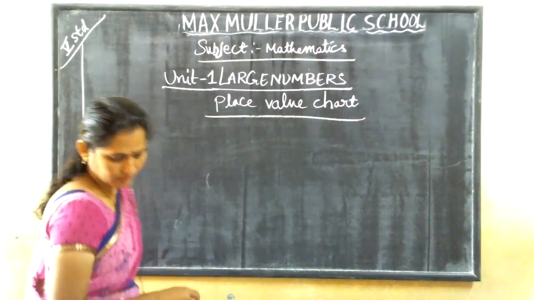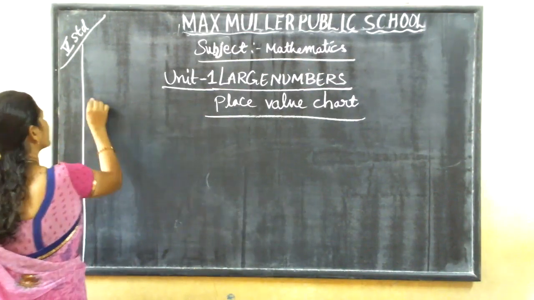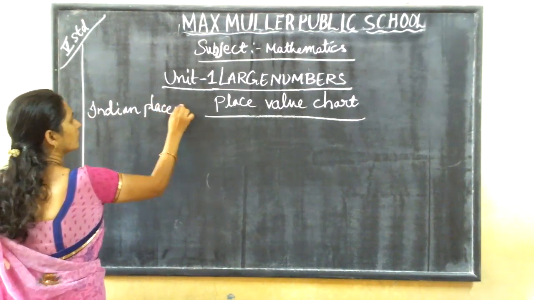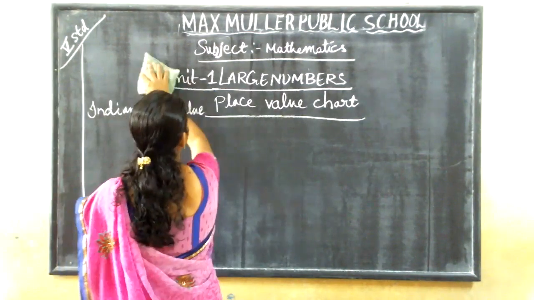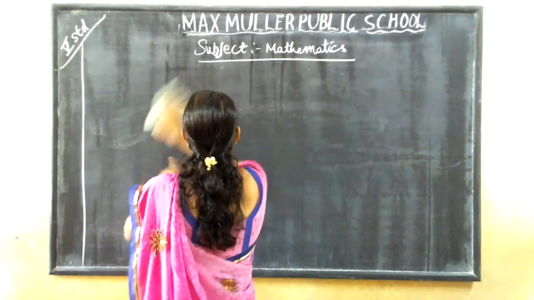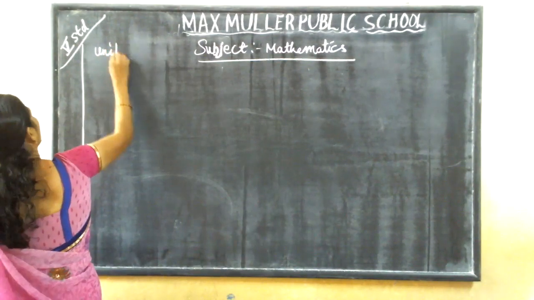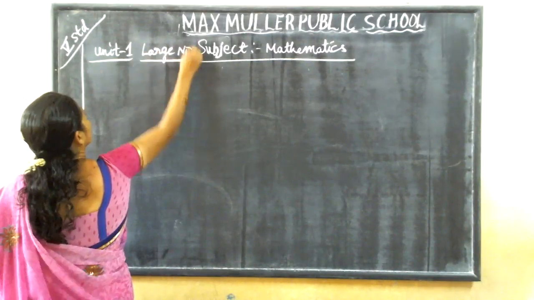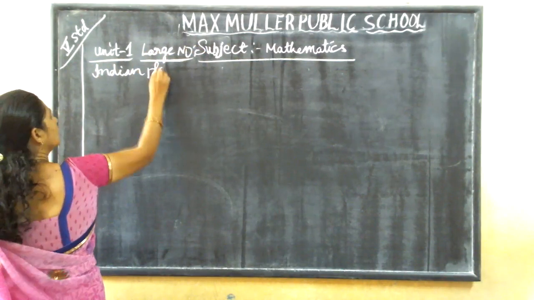Okay. This is unit 1, large numbers, Indian place value system.